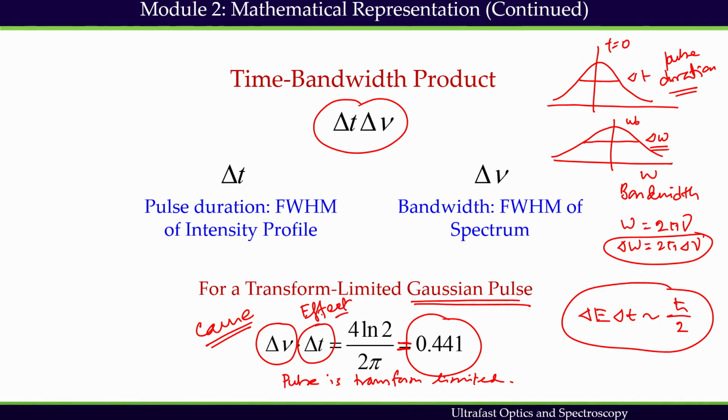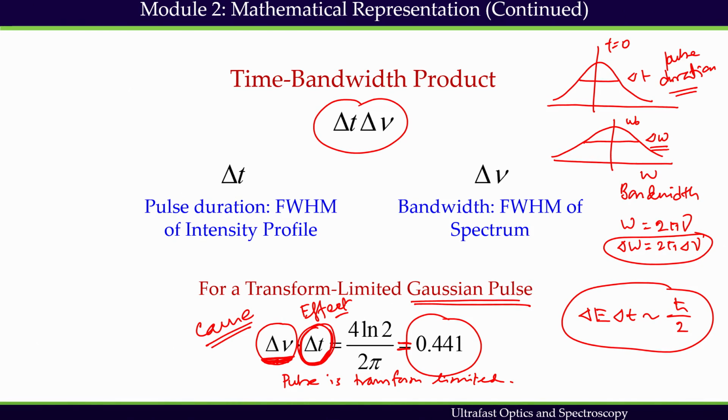So, the right terminology is always to say that in order to get a short pulse, I need large bandwidth. Sometimes by mistake we say that if I can reduce the pulse duration, the bandwidth will change.